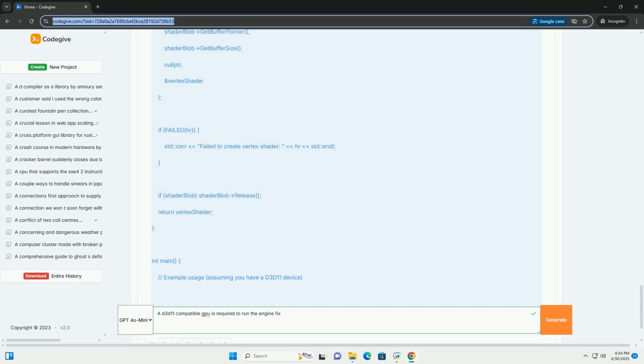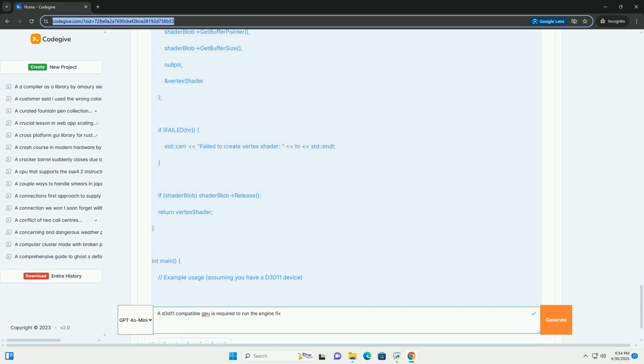Explanation: this includes d3dcompiler.h for shader compilation. You need to link against d3dcompiler.lib, usually present in the Windows SDK. D3DCompileFromFile compiles the shader from a file using the D3DCompiler API.